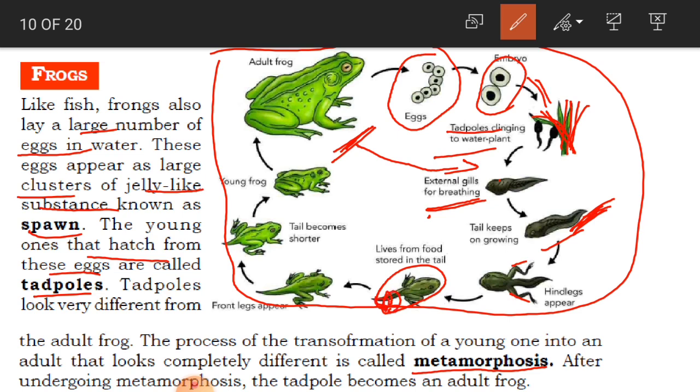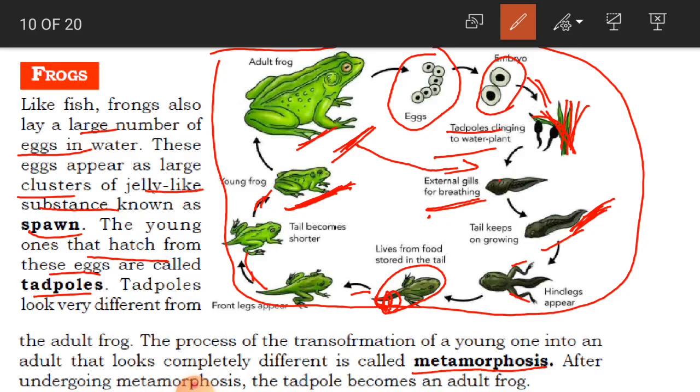And from here again, if you see, children, the tail is becoming shorter, and now at this stage you can see the young frog just like the adult frog.